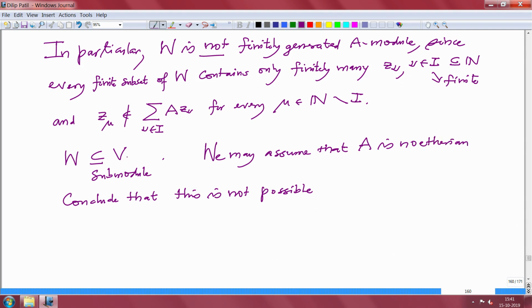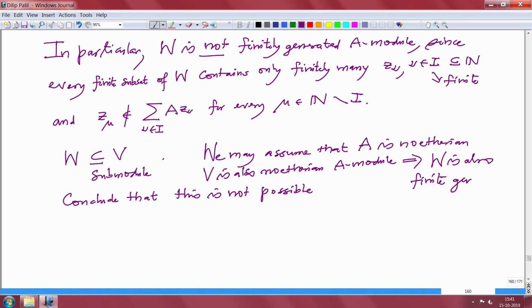Then because V is finitely generated, V is also a Noetherian A module, but then W has to be finitely generated, since a submodule of a Noetherian module is finitely generated. That is a contradiction, because we have noted W is not finitely generated.